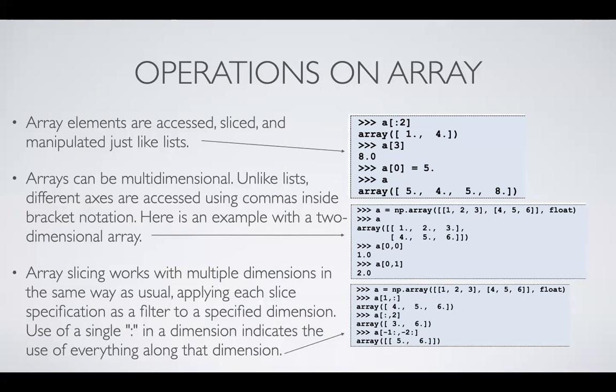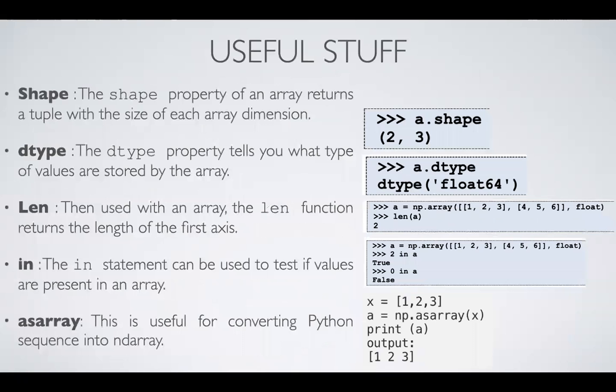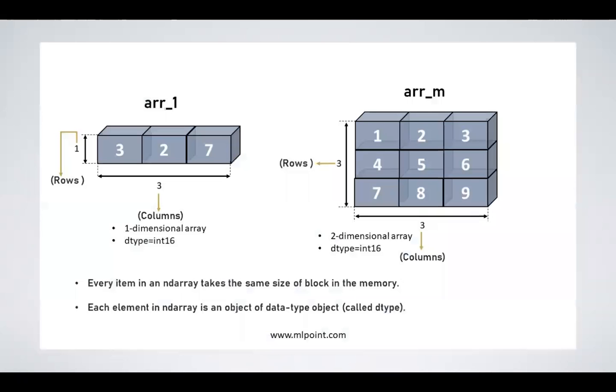Okay, so these are some of the basic operations right here. You can see this is the diagram. I think you will understand it better here. So this is the row. Okay, in this first array, this is the row and these are the columns. In the first array, it's a one-dimensional array because it has only one row and 3 columns. 1, 2, 3, 2, and 7 are the values that are inside these columns.